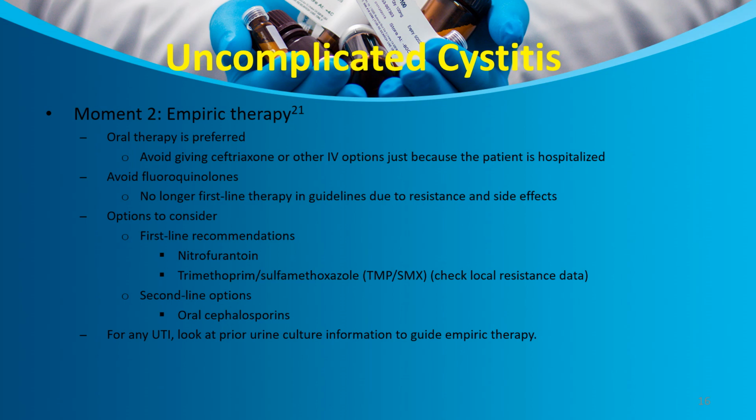The second moment is about the empirical therapy. Oral therapy is preferred. Avoid giving ceftriaxone or other IV options. Avoid fluoroquinolones; they are no longer the first line of therapy. The first line recommendations for UTI are nitrofurantoin or cotrimoxazole. Second line options are oral cephalosporins. For any UTI, look at prior urine culture information.